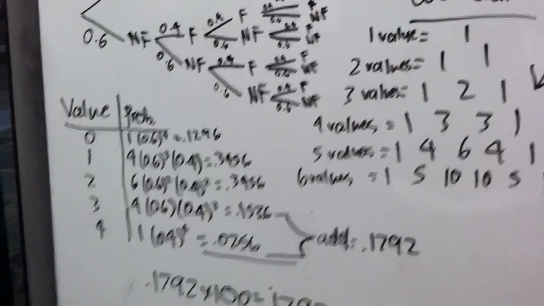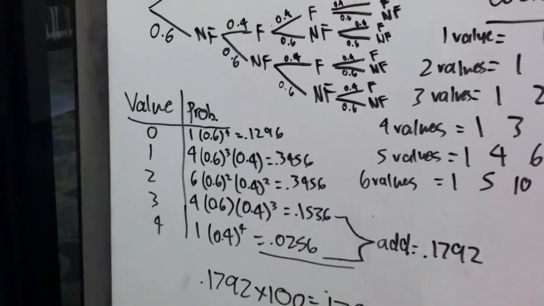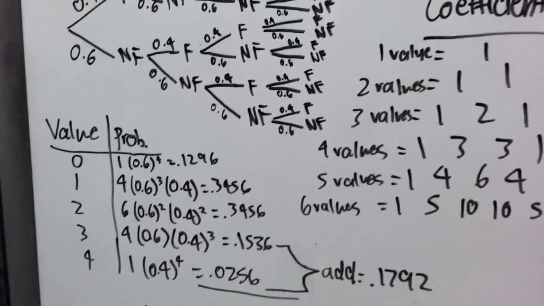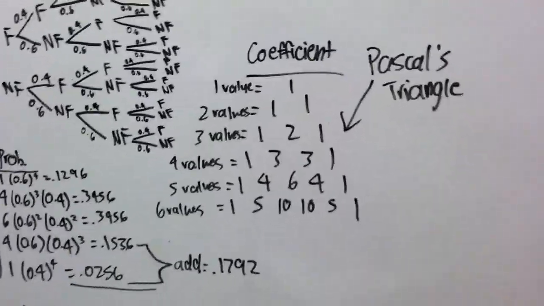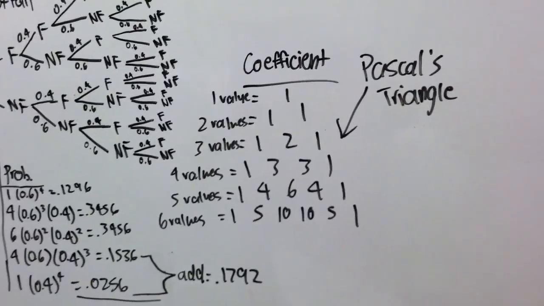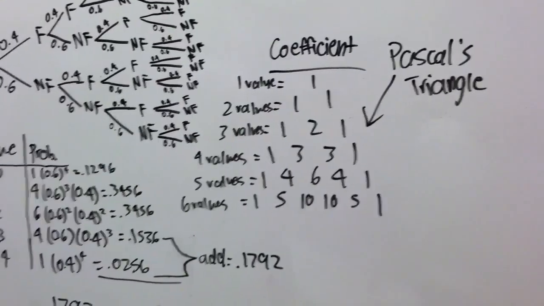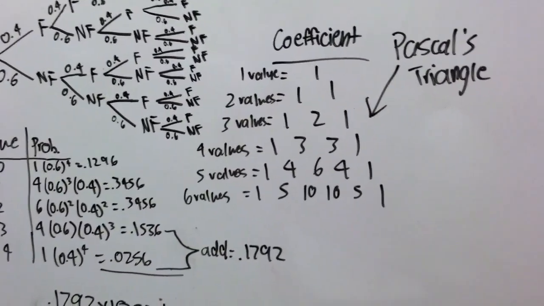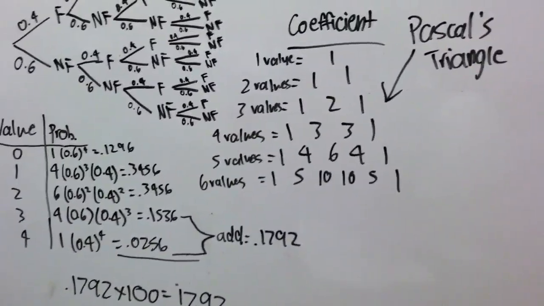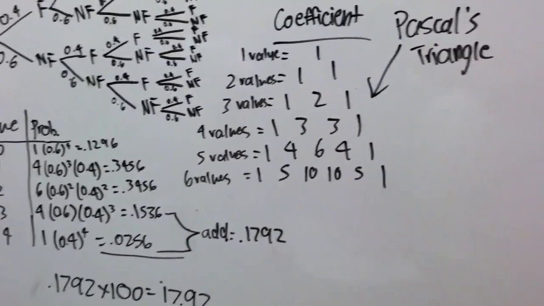And as you can see, what's important is that you need to find the coefficient. And how I got my coefficient was through Pascal's triangle. Each line in the triangle represents if there's 1 value, 2 values, 3 values, 4 values, 5 values, and 6 values. In this case we have 5 values, so the coefficients are right there, 1, 4, 6, 4, and 1.